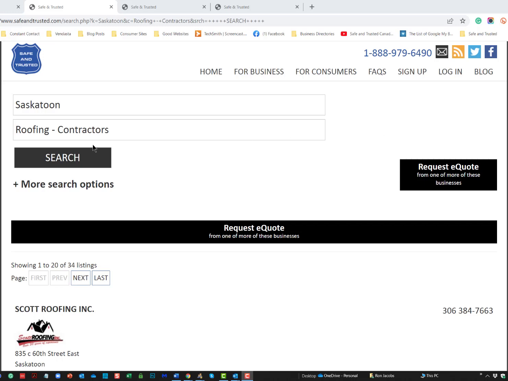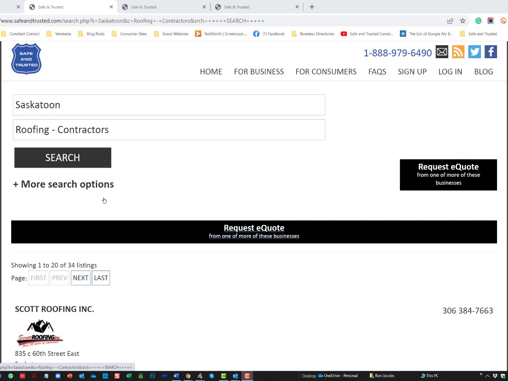In the more search options, the consumer can narrow down their search by picking the business credentials that they want the company to have. The owner of the businesses place their credentials in the standard credential area. If they are contractors, they also set their credentials as contractors. It is important to note that any credential listed must be accurate. If the business places credentials in their profile that they do not have, that is a violation of our terms of service for the Safe and Trusted Canada site.